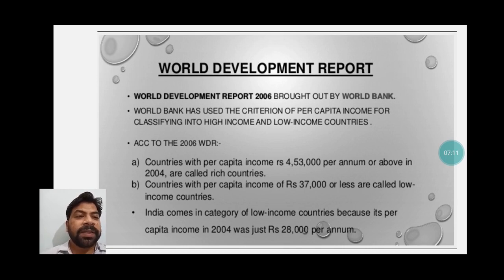Then countries with per capita income of rupees 37,000 or less are called low income countries. India comes in the category of middle low income countries because its per capita income in 2004 was just 28,000 per annum.